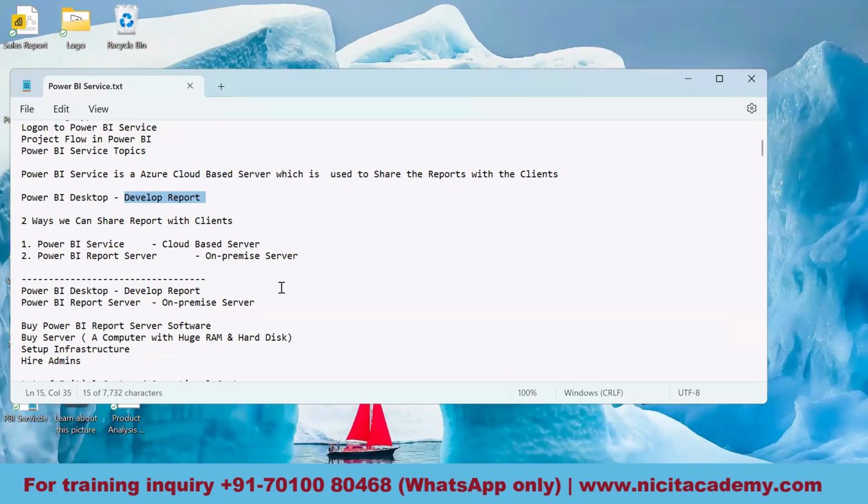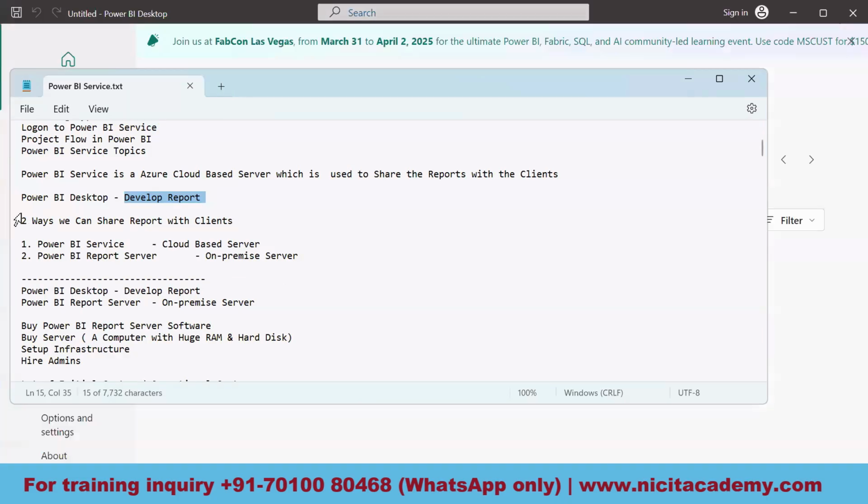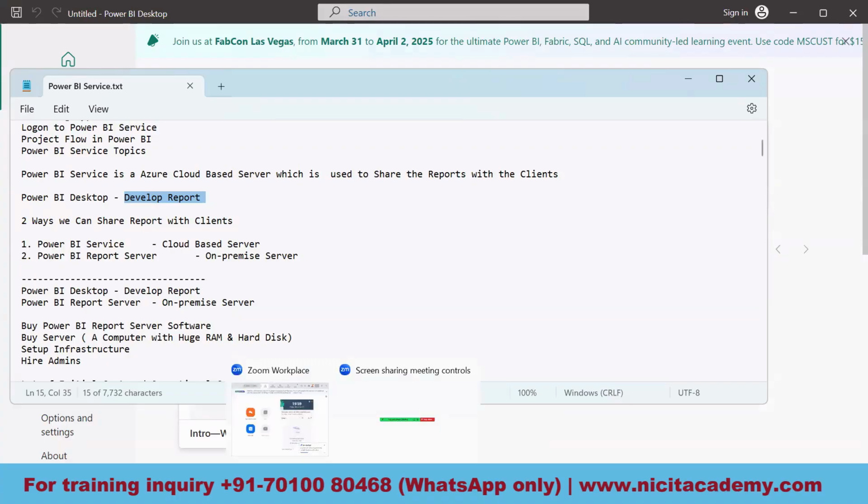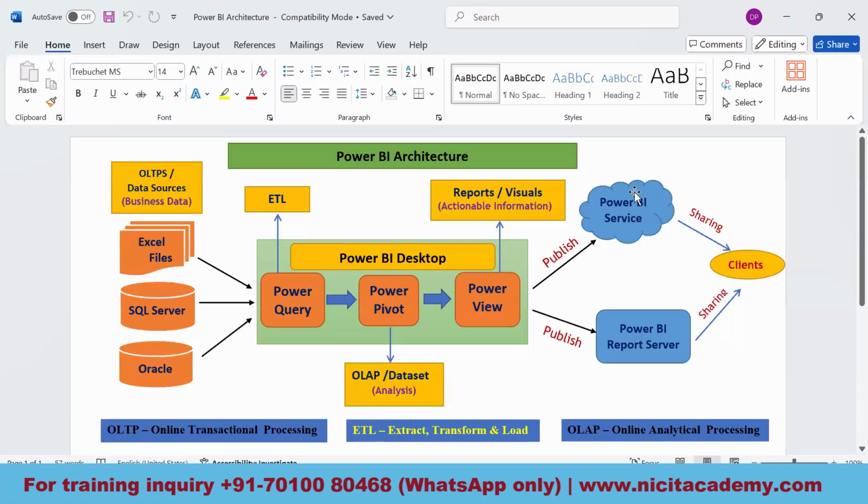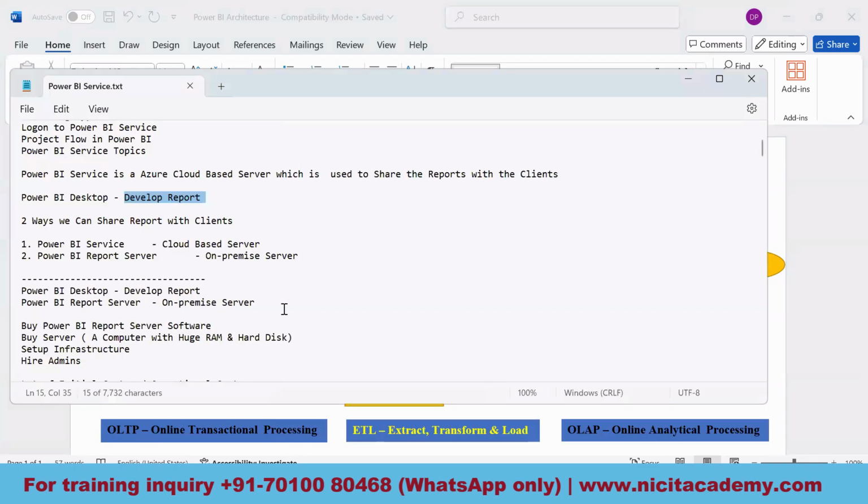Whenever I'm talking about sharing the reports with the clients, we have two ways, which I've already discussed in this architecture. One is Power BI service and the other is Power BI report server. Power BI service is a cloud-based server, and Power BI report server is an on-premise server.